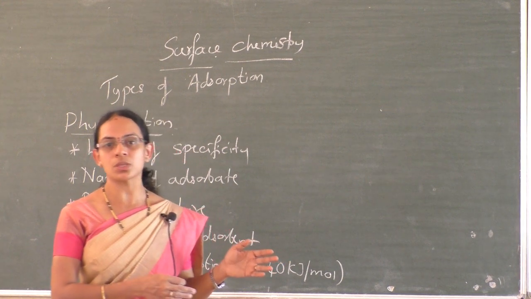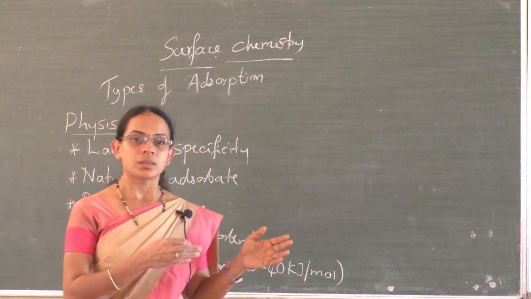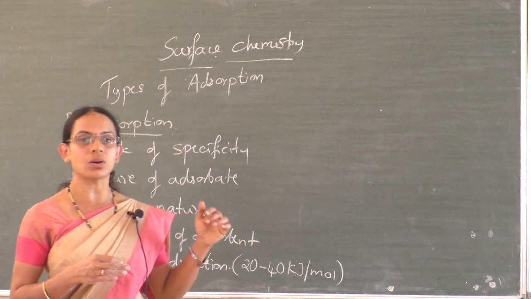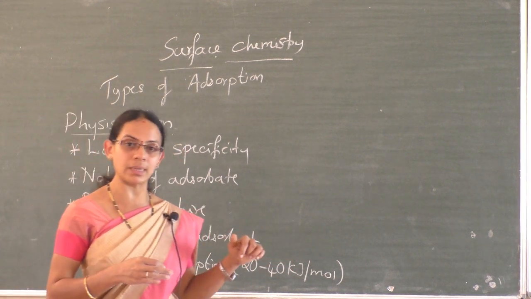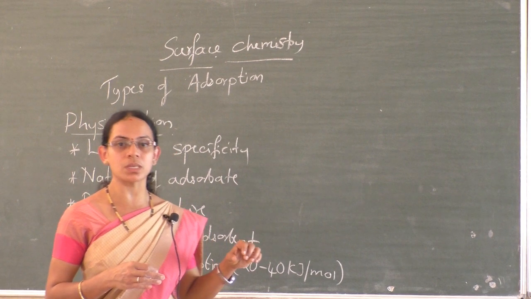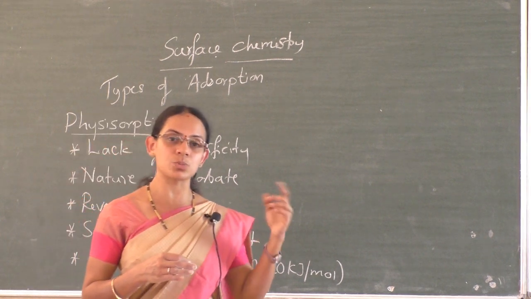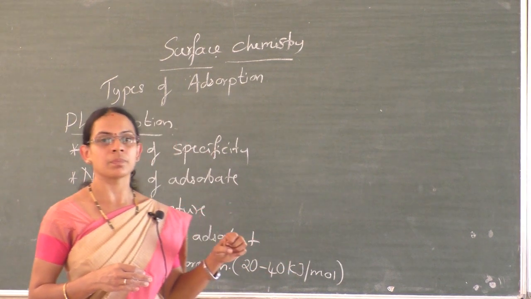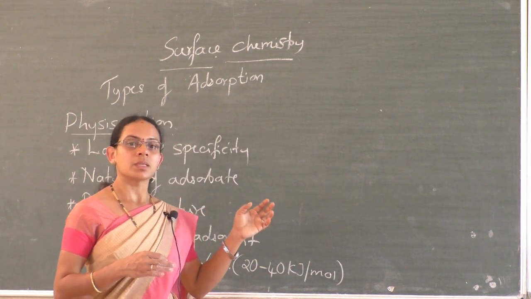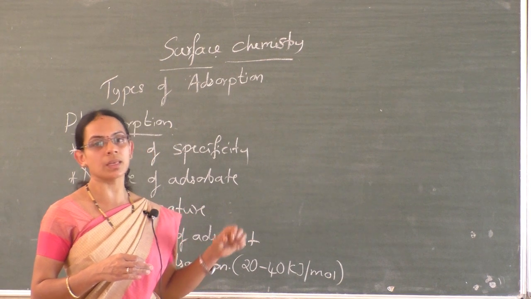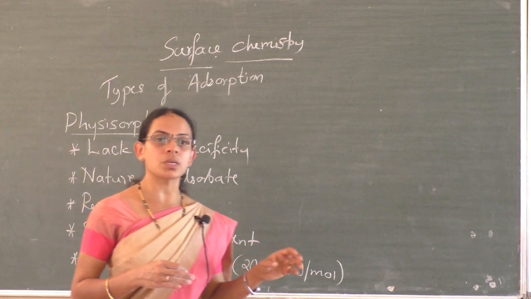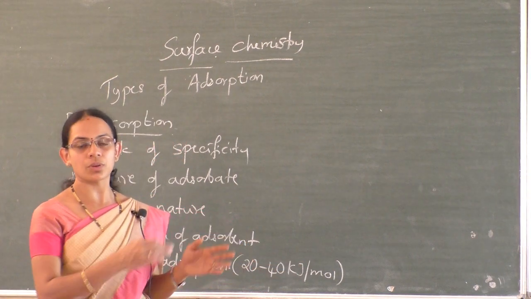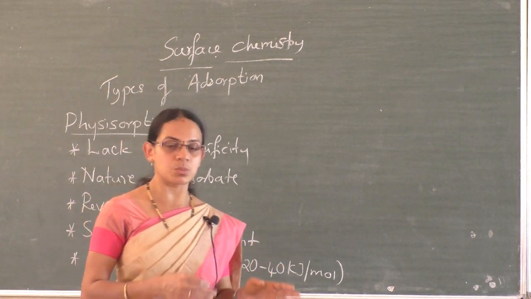In adsorption, the concentration of adsorbate is high on the surface of the adsorbent, whereas in absorption the concentration of the absorbate is uniform throughout the absorbent. In adsorption the rate is high in the beginning, but in absorption the rate is uniform throughout the process. So these are the differences between adsorption and absorption.